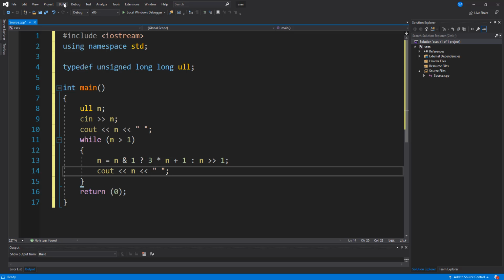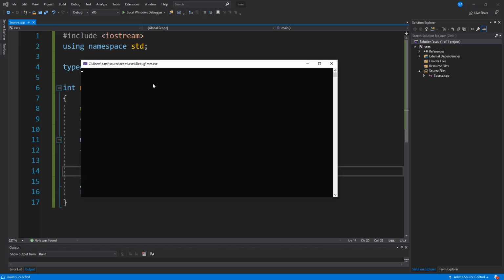So what we're going to do here is just go under debug here. This comes up from the other screen. And we're going to put in 3, and we should get our sequence of values here. So we get 3, 10, 5, 16, 8, 4, 2, and 1.